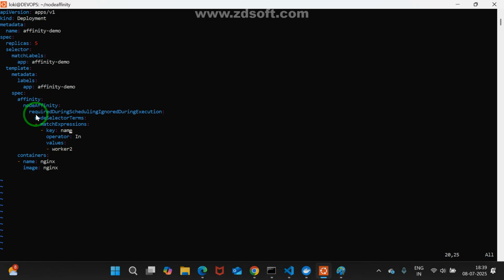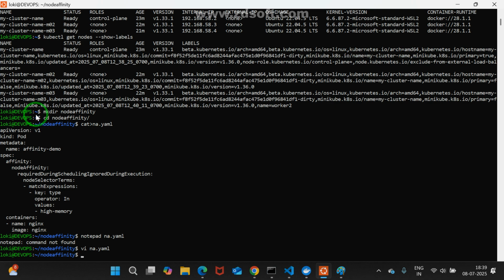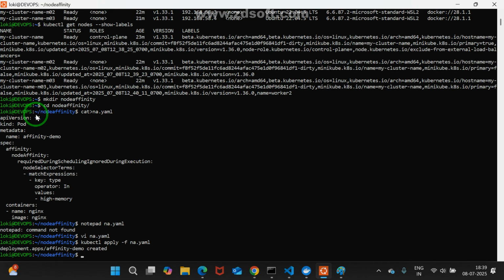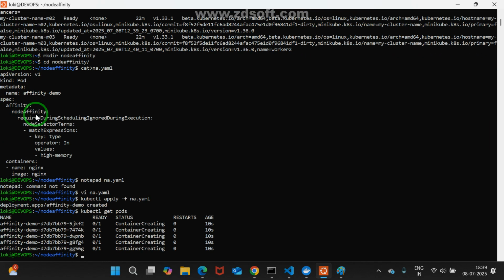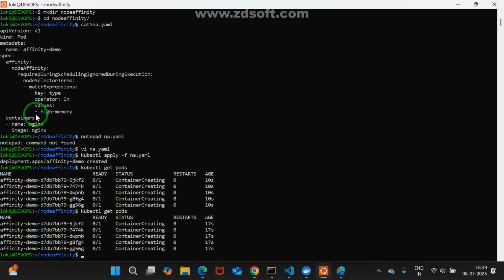Now escape, shift colon, x. Now kubectl apply -f na.yaml. Now see, five pods. kubectl get pods. First you may see whether it is getting created properly or not. kubectl get pods. That's all. Maybe the containers are creating, it may take a little time. Once created, we'll go and check it. No, not yet till now.